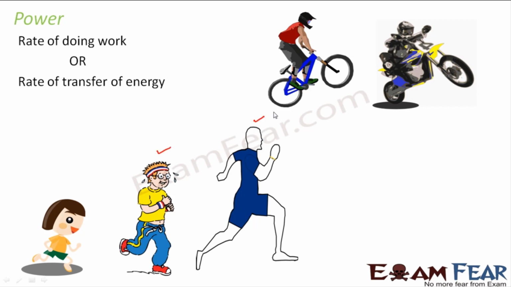So that means the power of this guy is greater than the power of this guy, and the power of this guy is greater than the power of this small little girl. So power is all about the rate at which you are doing work, how fast or how slow you are doing a particular work. So you see that the strongest guy will take the least time to reach a particular destination. The second guy will take less time, and the small girl will take a lot of time to reach the same destination. So this is all about power.